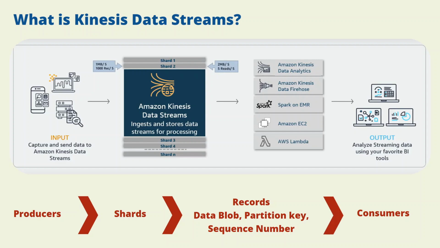The consumer reads records from shards and applies transformation and analytics. The consumer can use any custom applications such as Amazon EC2, AWS Lambda, or Kinesis Data Analytics and Firehose, or use AWS services to store data permanently such as Amazon DynamoDB, Redshift, or S3.